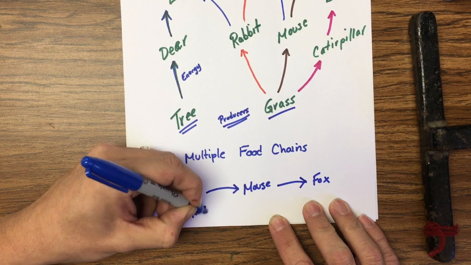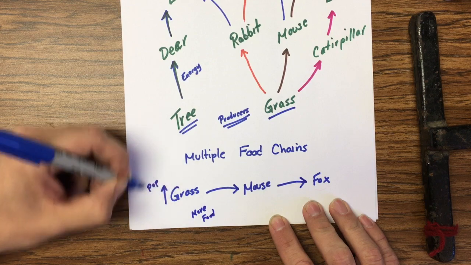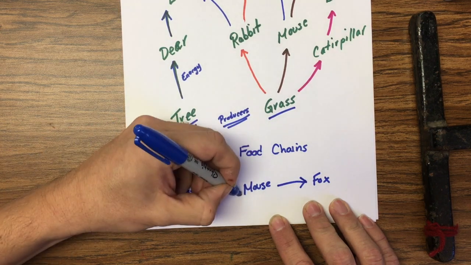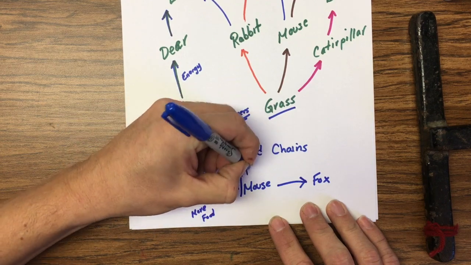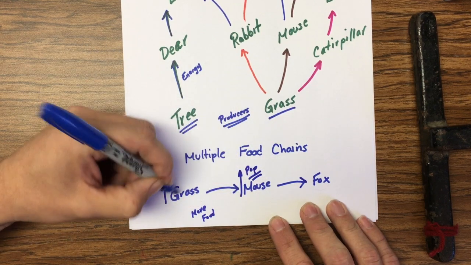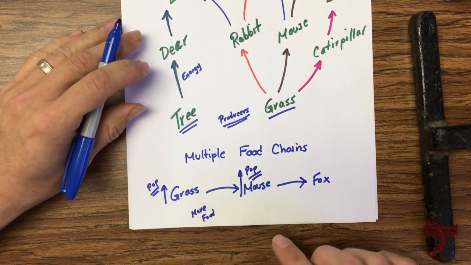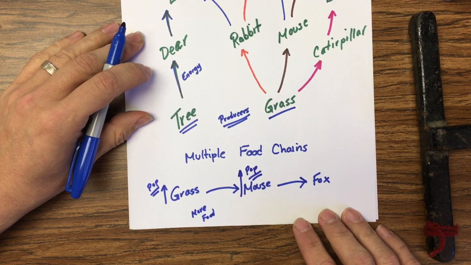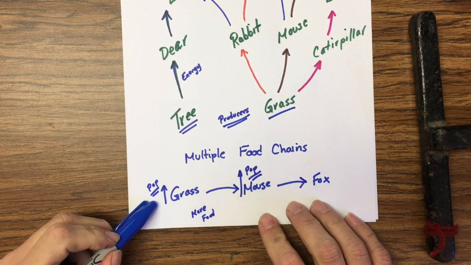So the mouse population could also grow. You guys have to remember that if a population increases or decreases, that's going to also affect the other populations, right?